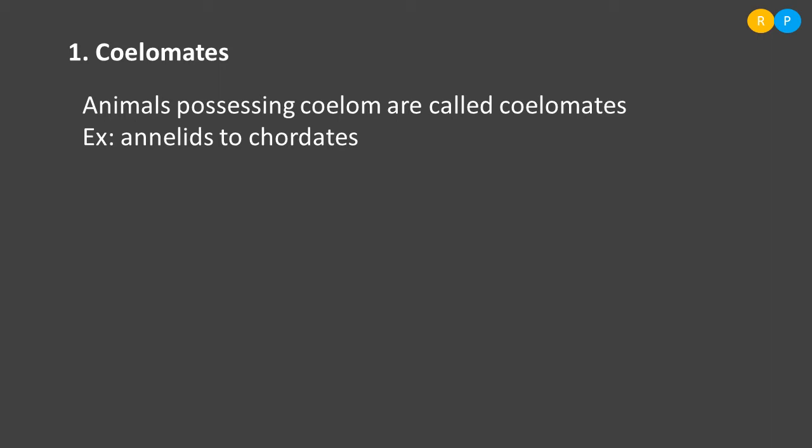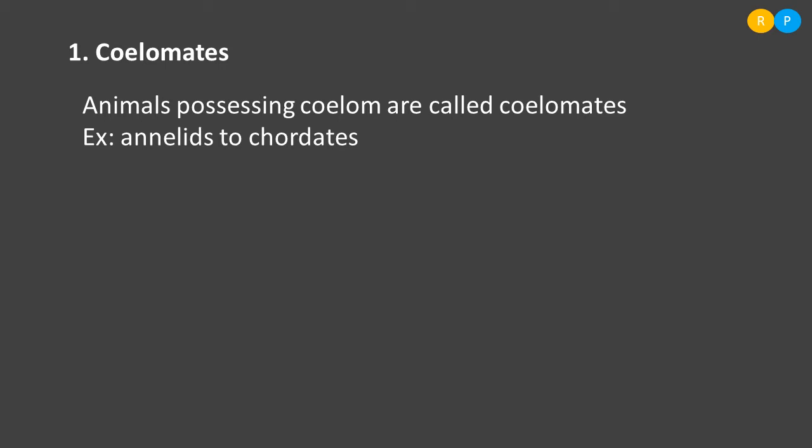That means between the body wall and gut wall, the cavity region will be present, and that cavity is lined by mesoderm. Understood. Examples of animals showing this kind of coelom are annelids through chordates. From the phylum annelids through chordates, all animals show the presence of true coelom in their body. So those animals are called coelomates. You can take the example of earthworm, and human beings also, because we also belong to the coelomate category.